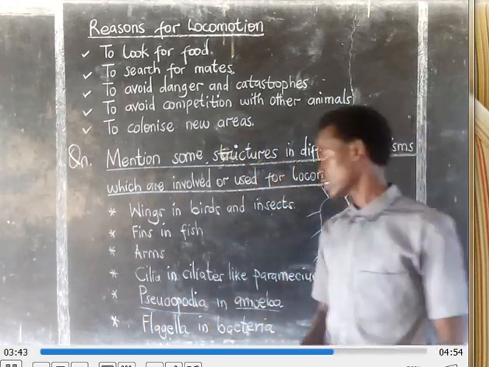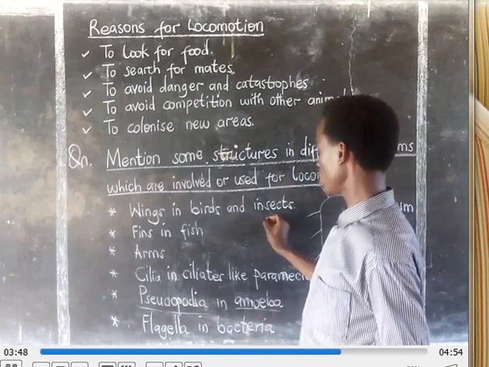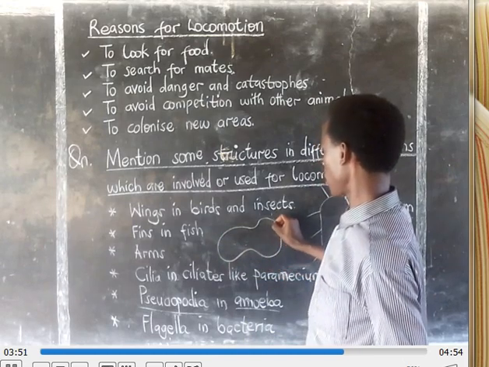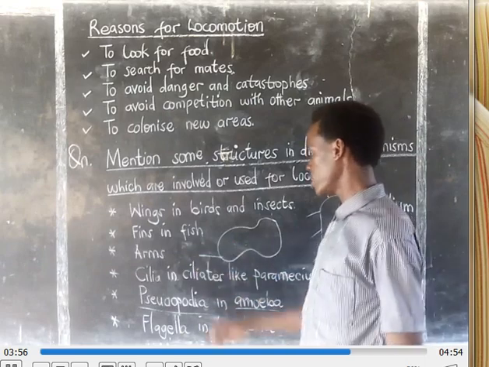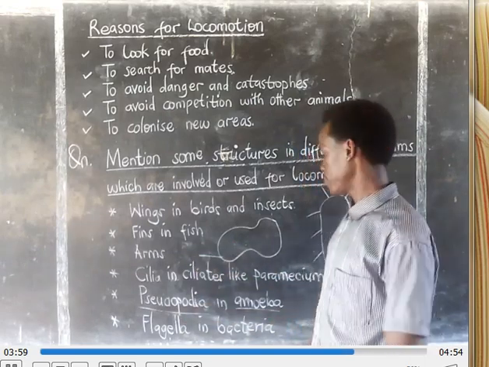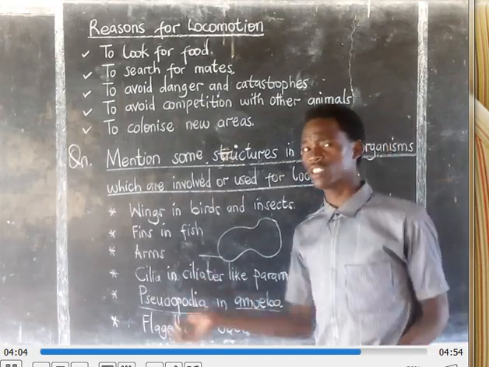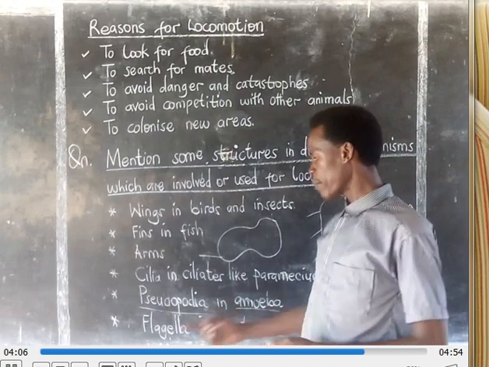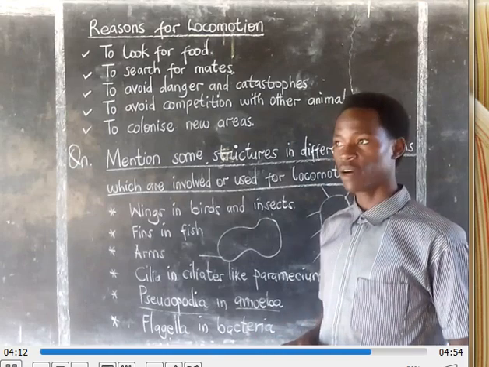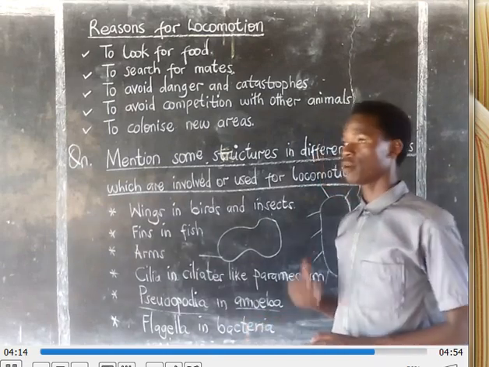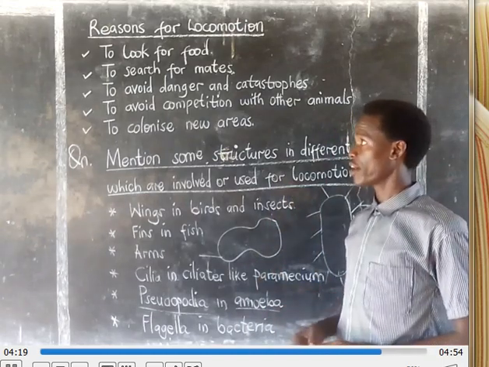When you go to amoeba, you will find what is called the pseudopodia. They are very important. If we try to draw the structure of amoeba, remember when it's moving, it makes these projections. For example, this one can be called pseudopodia. Then when you go to bacteria, you will find those projections that come out of it, and we call them flagella. And if it's one, we call it a flagellum. They are very important for the bacteria to move from one place to another.